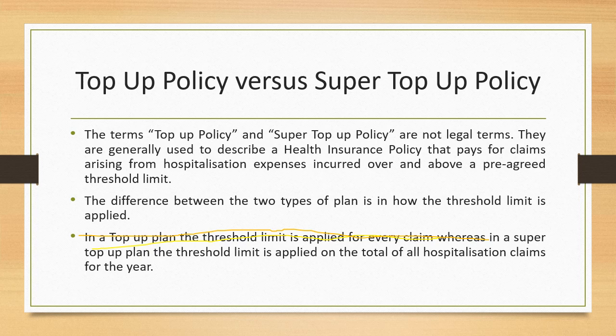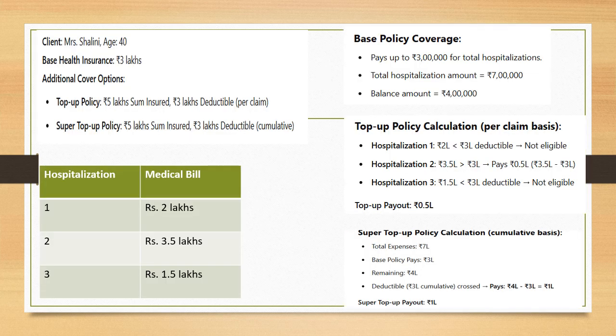Having said that, we will understand this concept of top up and super top up with the help of an example, and that I'm sure will make all your doubts clear. If you see here one example, it is about Mrs. Shalini, who is 40 years old. She has a base health insurance of 3 lakhs, and she has also got a top up of 5 lakhs and a super top up of 5 lakhs. They are subject to a threshold limit, which is nothing but a deductible of 3 lakhs, right? So there is a top up of 5 lakhs with a deductible of 3 lakhs. There is a super top up of 5 lakhs with a deductible of 3 lakhs, right?